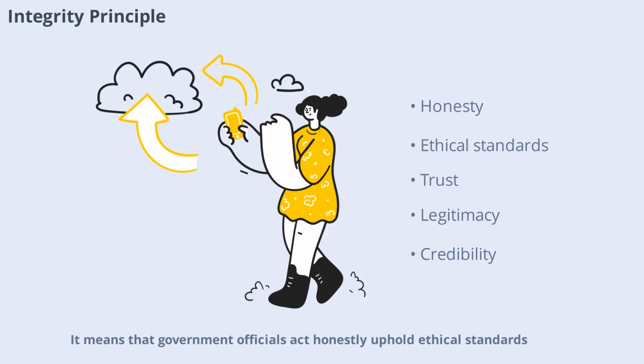It means that government officials act honestly, uphold ethical standards, and avoid conflicts of interest. Integrity builds public trust and ensures that government actions are guided by values rather than personal gain. This principle is essential for maintaining legitimacy and credibility. By promoting integrity, governments can inspire confidence and set an example for society.